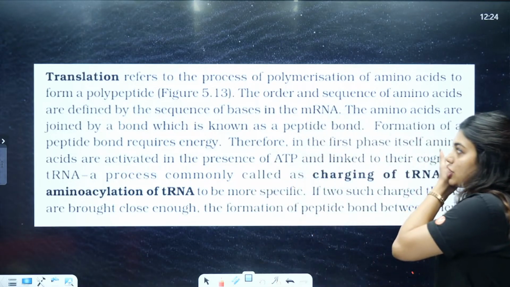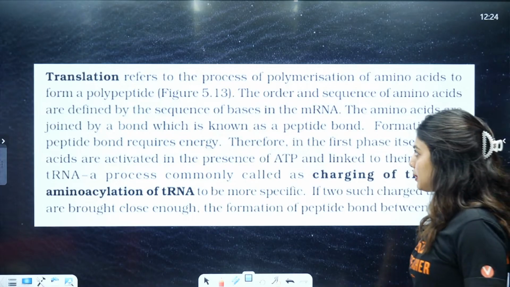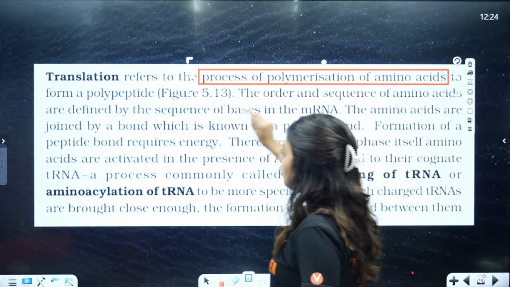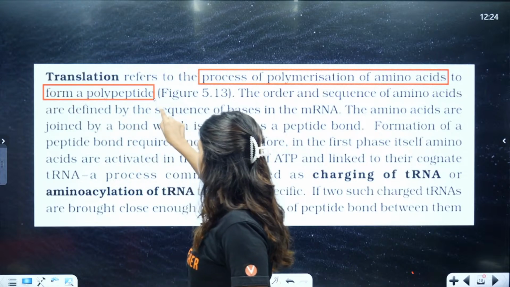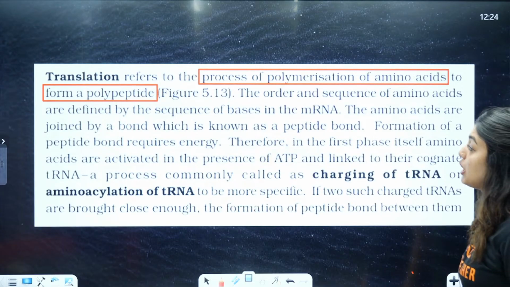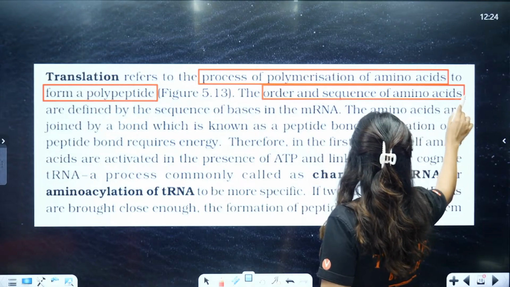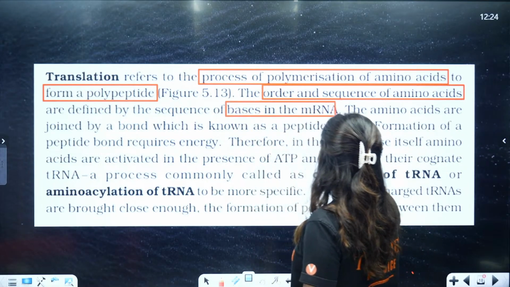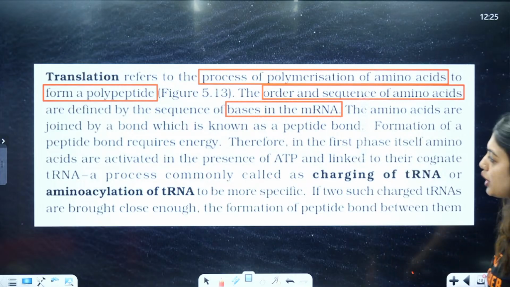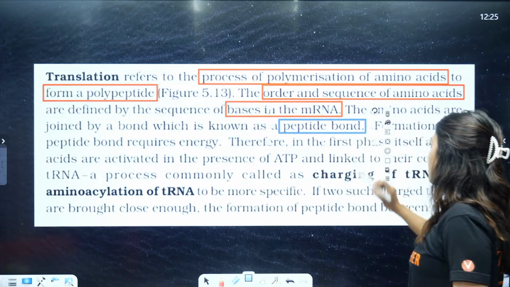Translation refers to the process of polymerization of amino acids to form a polypeptide. So what is it? Process of polymerization of amino acids to form a polypeptide. Now the order and the sequence of amino acids are defined by the sequence of bases in the mRNA. So the order and sequence of amino acids depends on what bases are present in the mRNA. This we understood, right? Now the amino acids are joined by a bond which is known as the peptide bond.